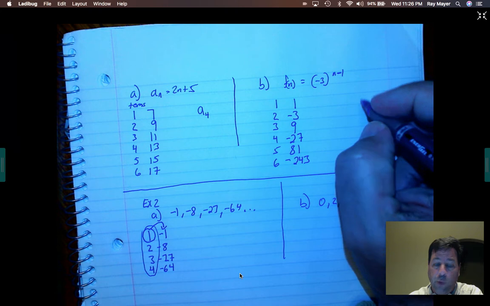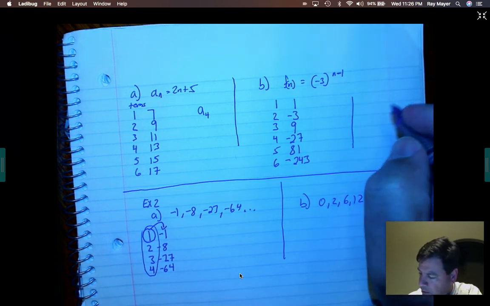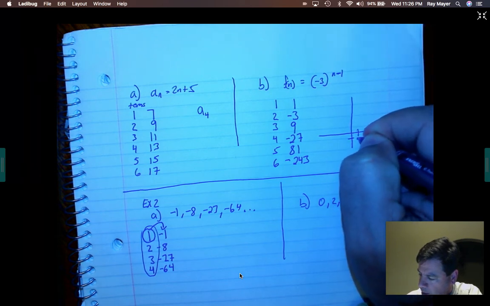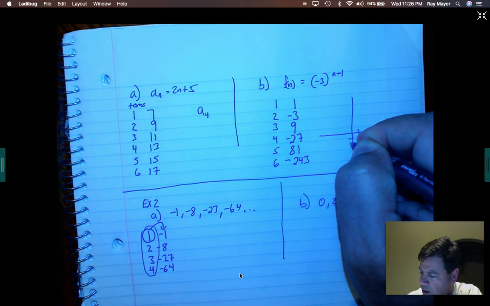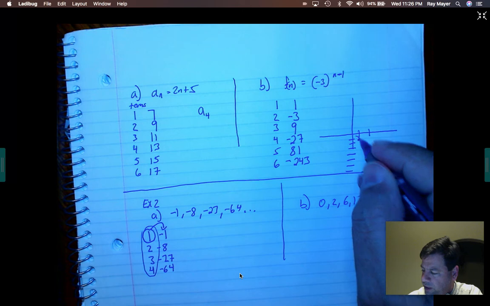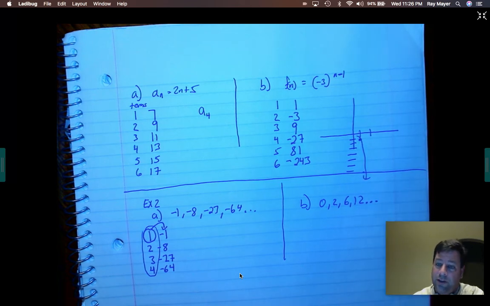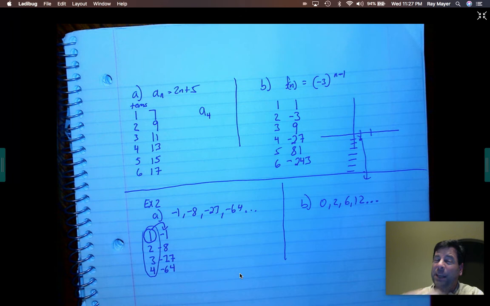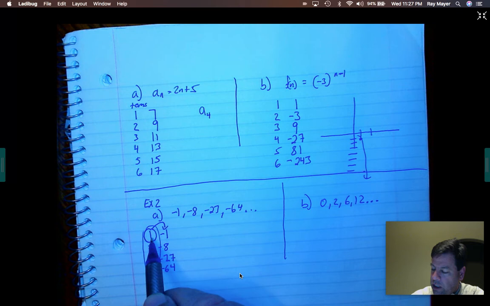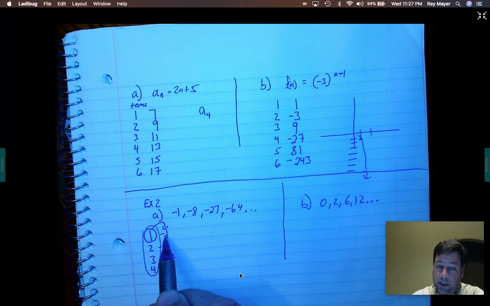Plot those points. So if I plot those points, 1, -1, 2, -8, 3. So this thing's shooting down really, really quick. It looks exponential. And look at what we can do, right? I can cube this value here and get this. I can't cube this and get this. I got to cube this and multiply it by -1 to get this.